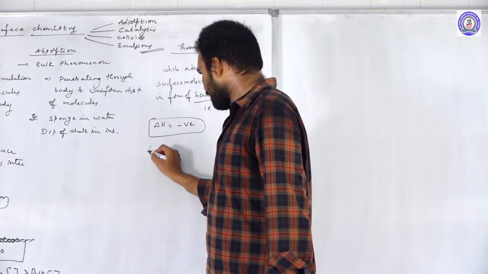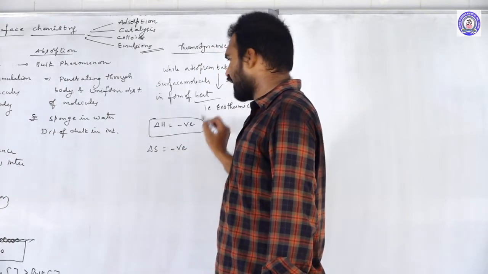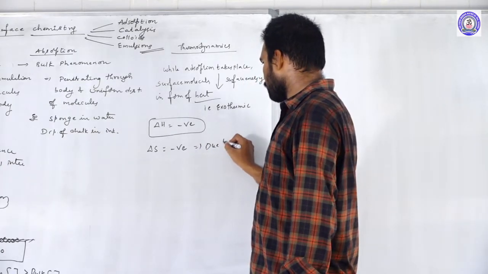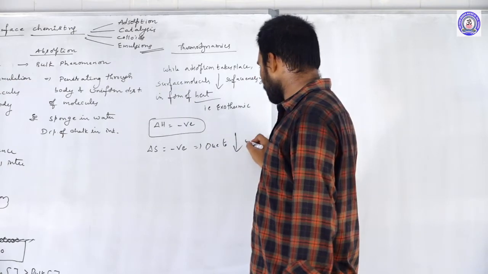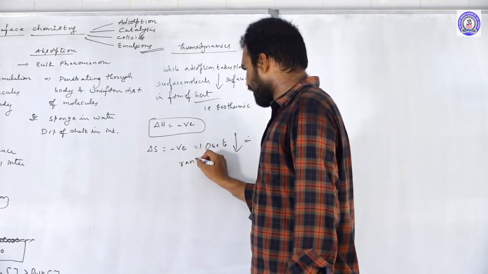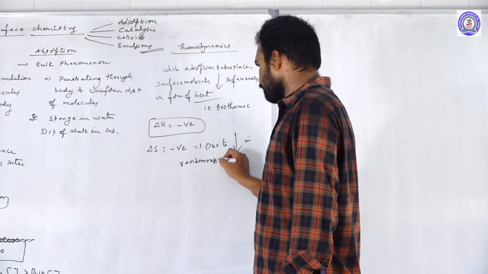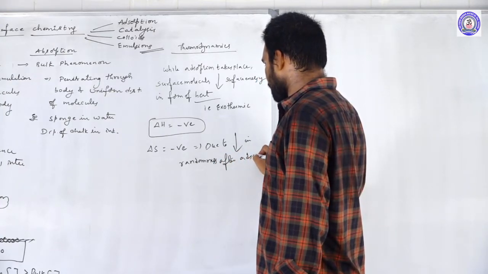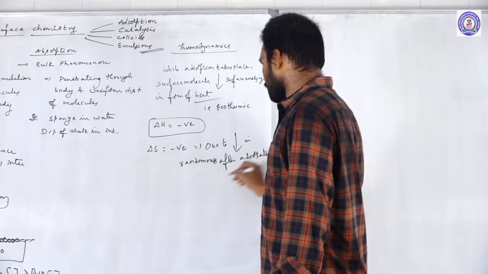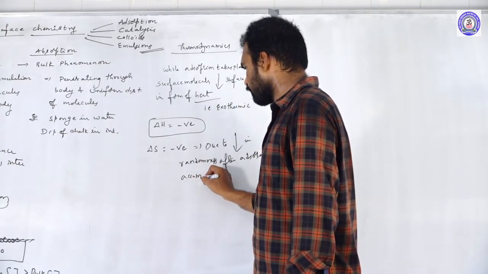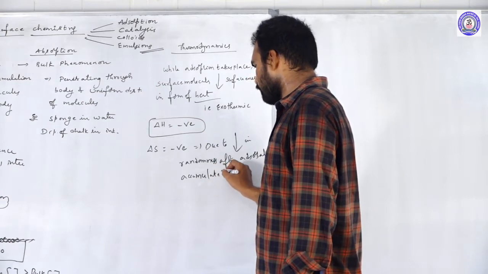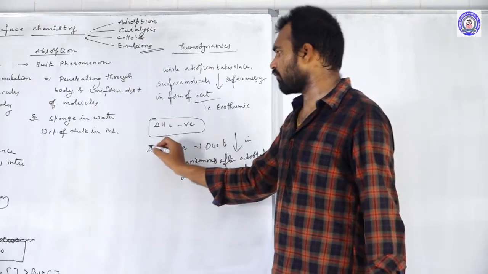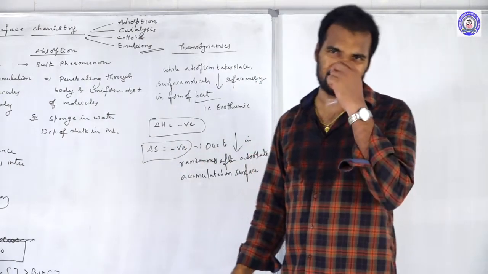So the delta S value is also negative due to decrease in randomness after adsorbates accumulated on the surface. So two terms have been fixed, delta H and delta S.